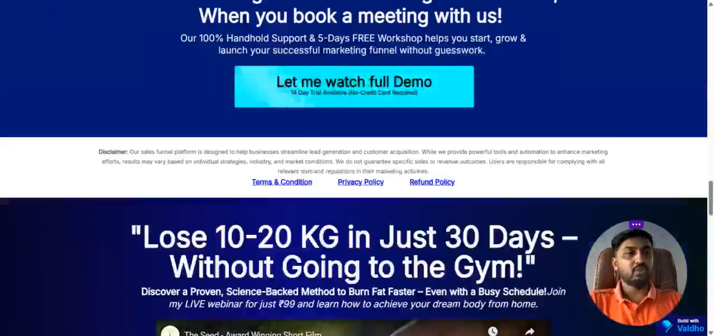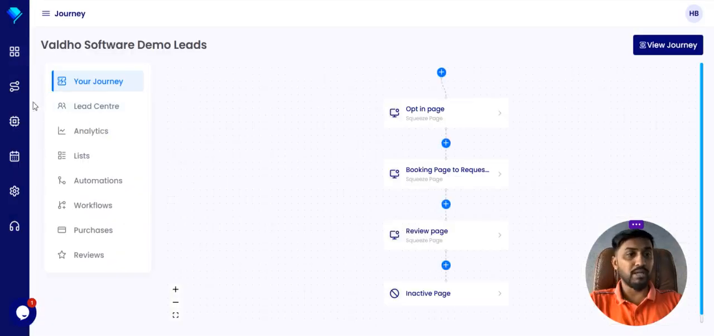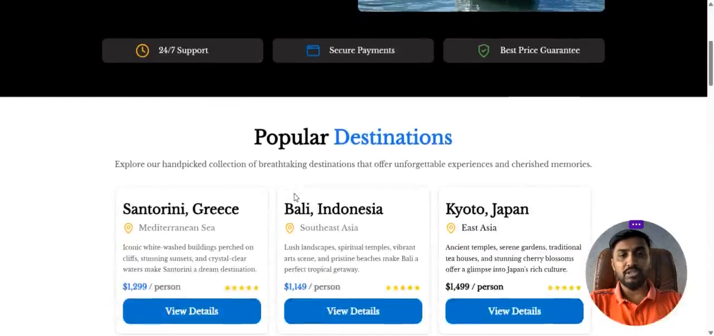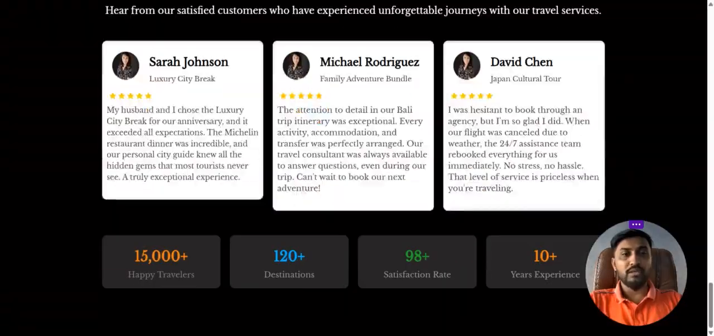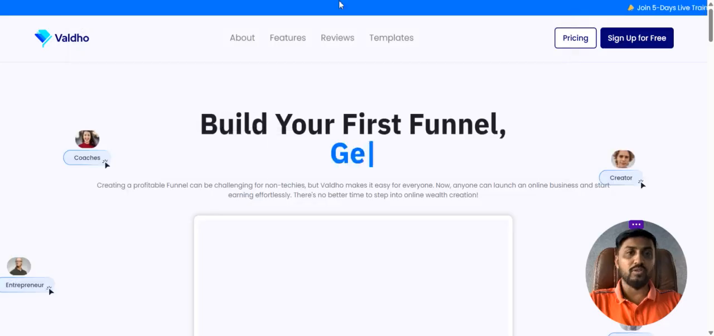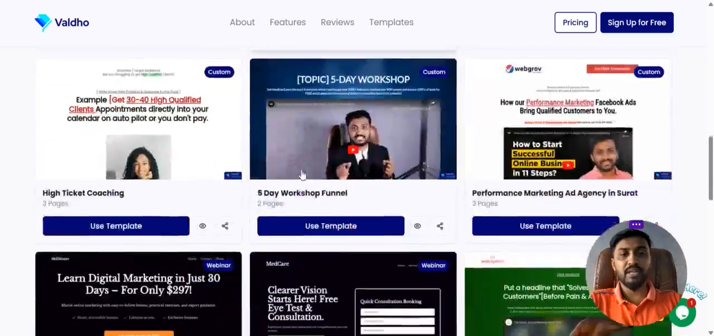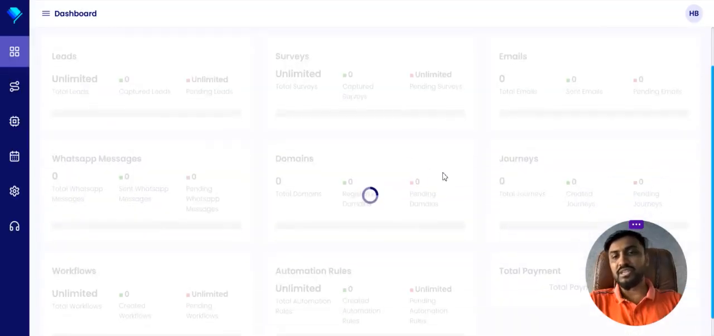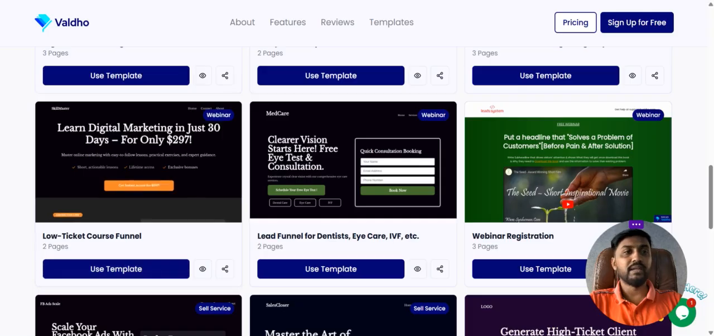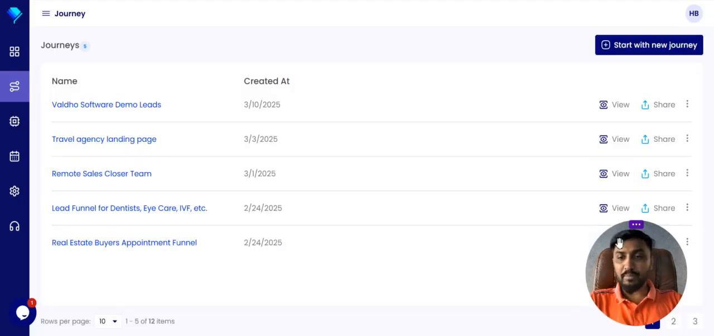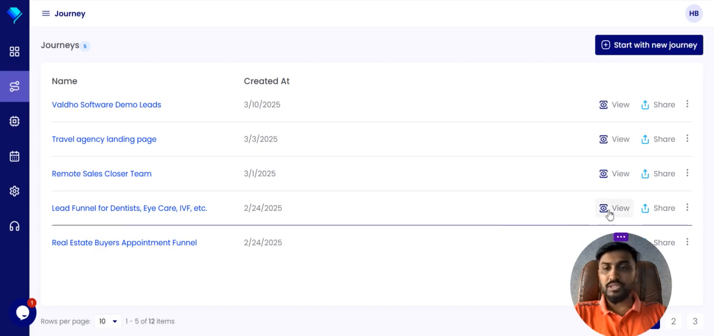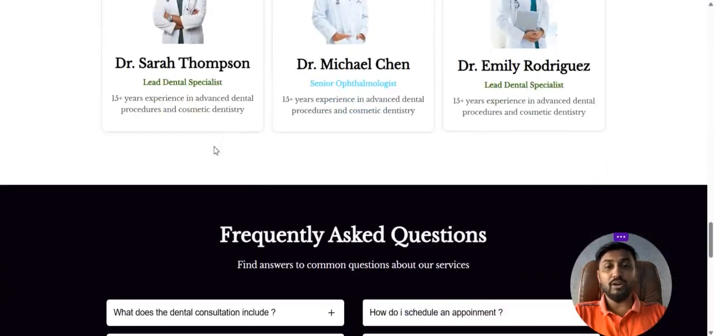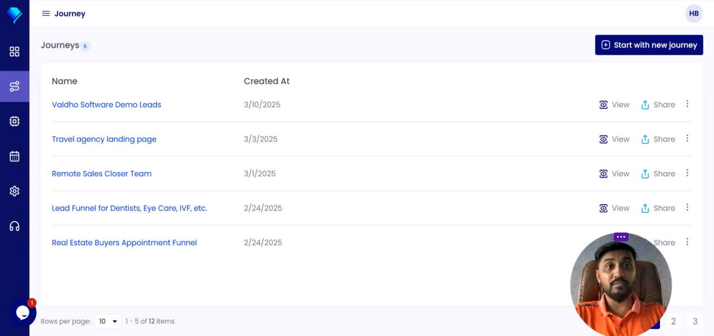So completely, this is the whole landing page builder, and you can build very nice looking landing pages like this. And I'll show you different types of landing pages we have already built, so you will get the idea. You will see this travel agency landing page. All these templates are available here on Valdho.com. Go to it and click on the template button. If you want a template, just click on use template, and you will directly go to the journey part, just register, and you will directly get that template on board. You see this lead funnel for the dentist, very nicely designed. So there is a possibility of good looking, high converting landing pages in Valdho.